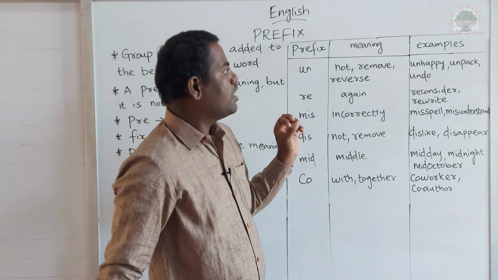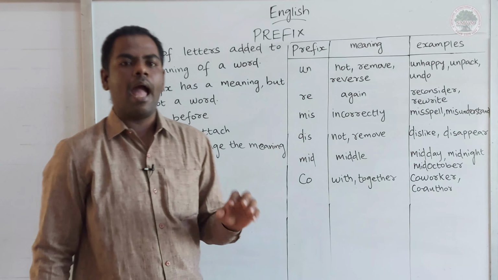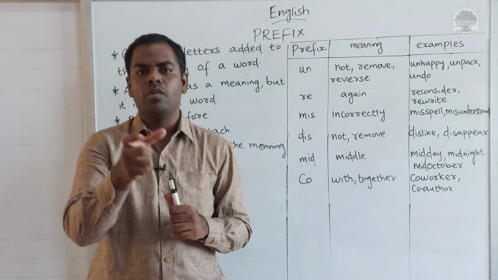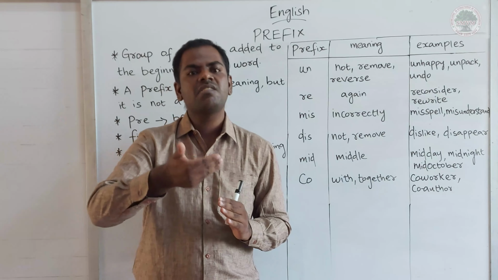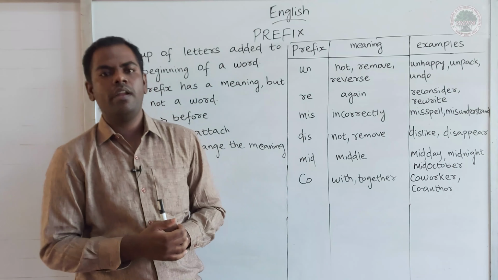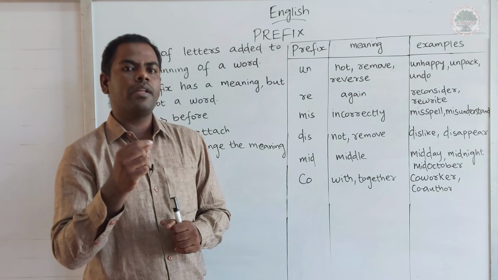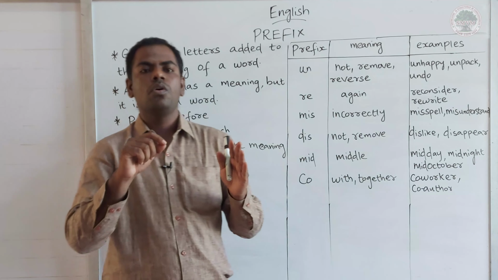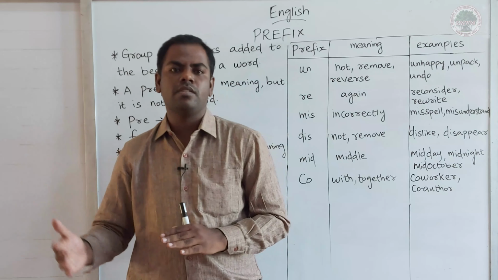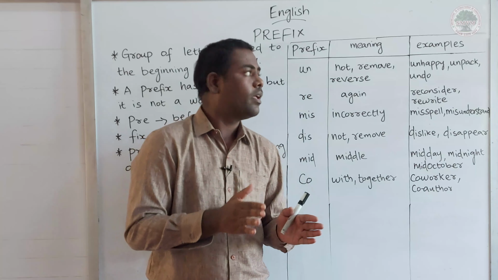Not. See the example, happy. Happy is the root word, the base form of the word. Now I am going to add one prefix, un. The total meaning will be changed. Happy, unhappy.